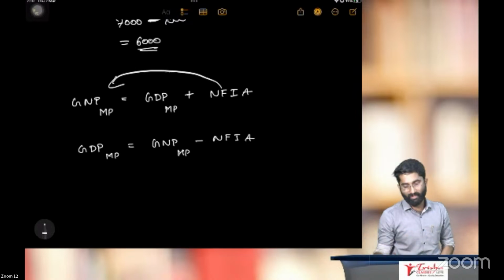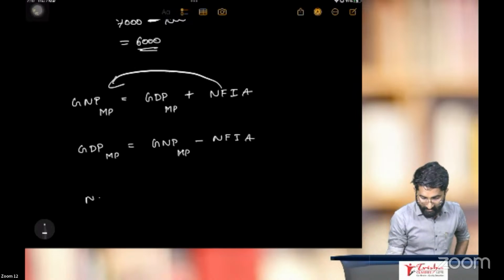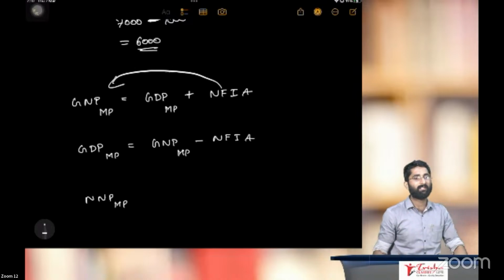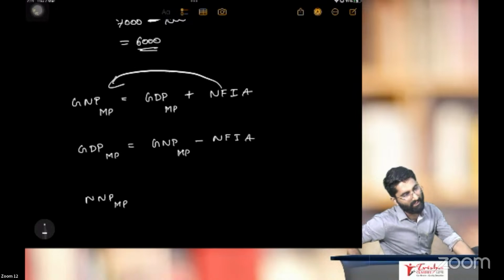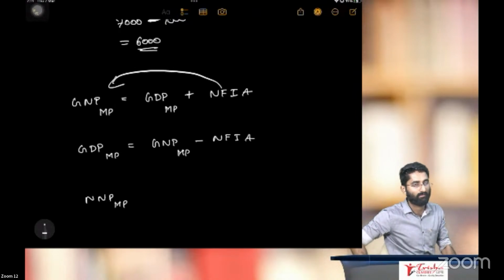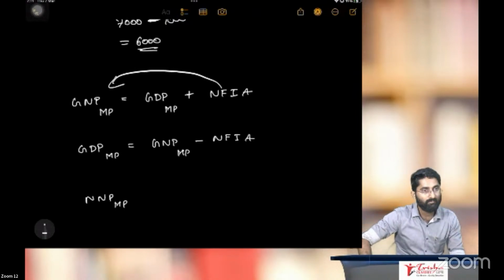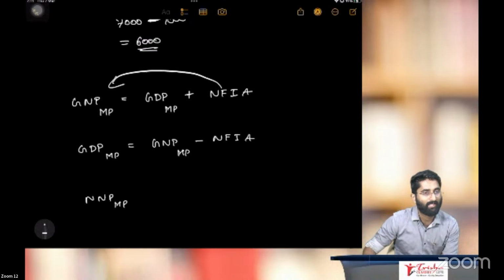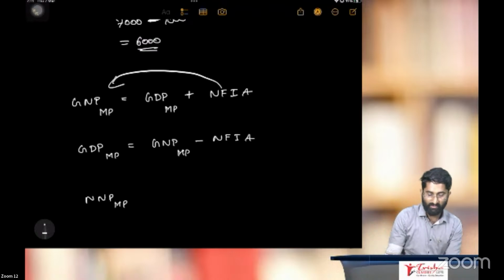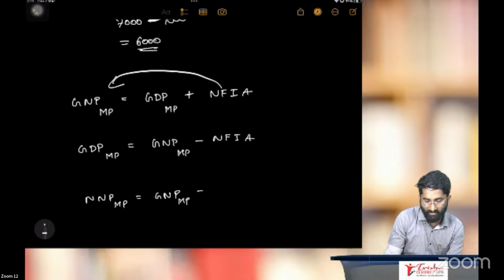Can you tell me what is net national product at market price? How to calculate net national product at market price? Fast answer. Net national product at market price. How to calculate net national product at market price? So it is very good. Gross national product at market price minus depreciation.